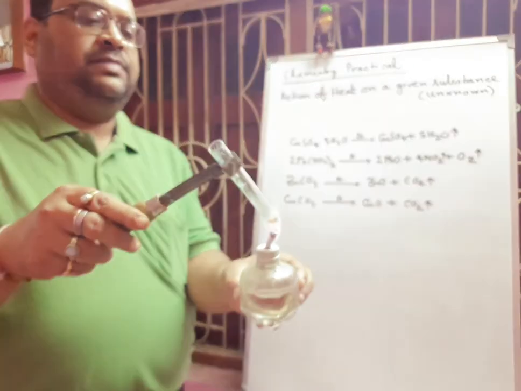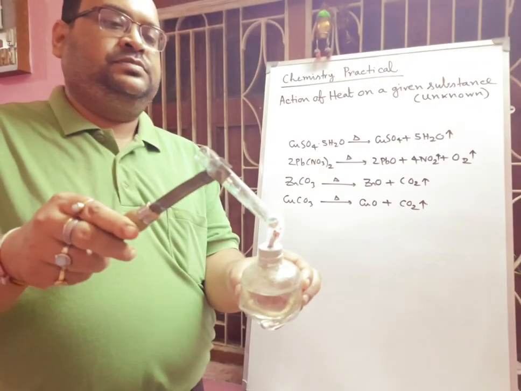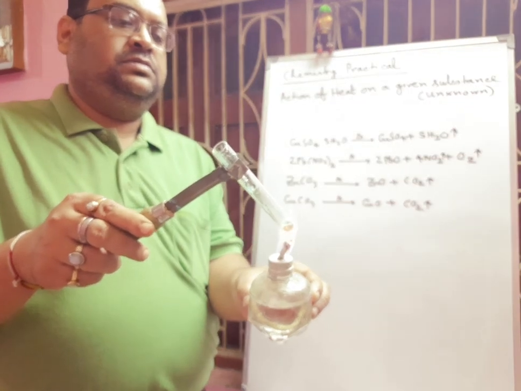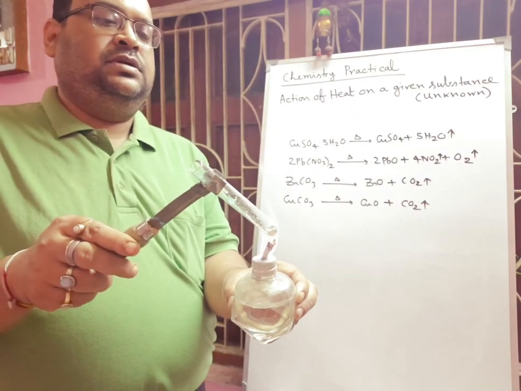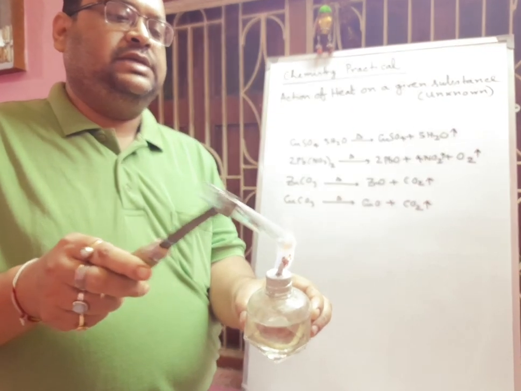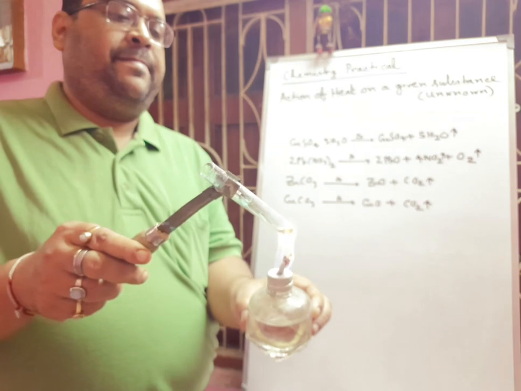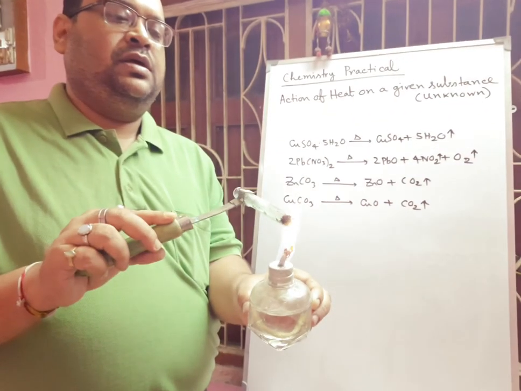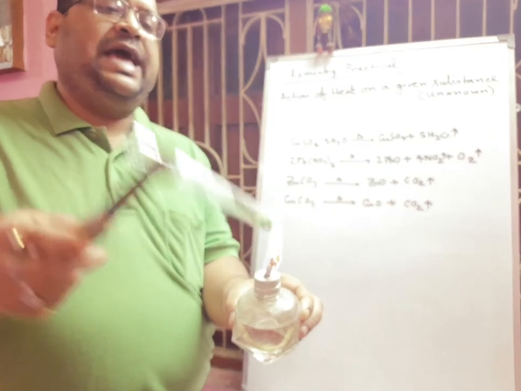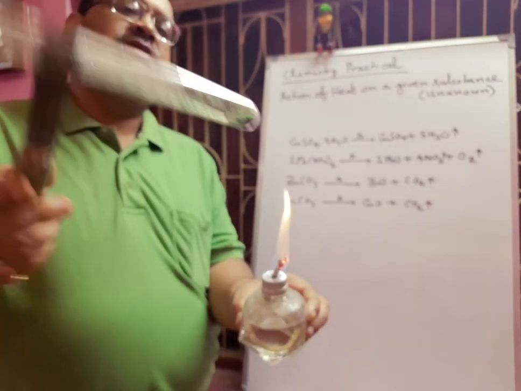Now see what is happening here. Here also a gas is evolved. This is nothing but carbon dioxide gas. And the sample becomes black, you see. The sample is becoming black.